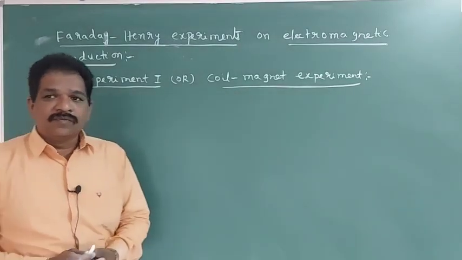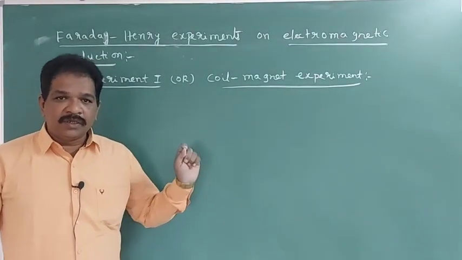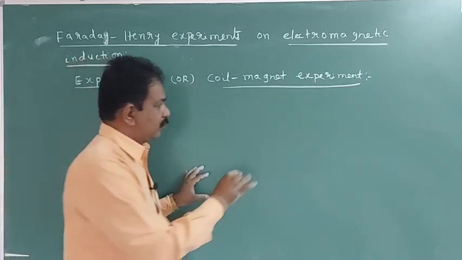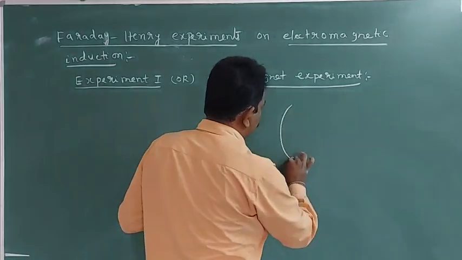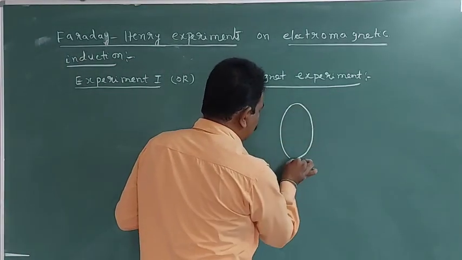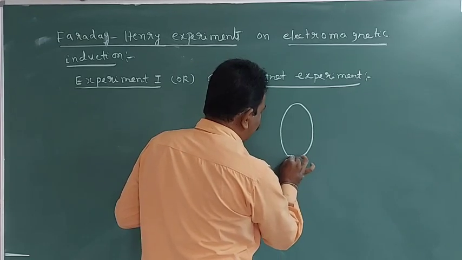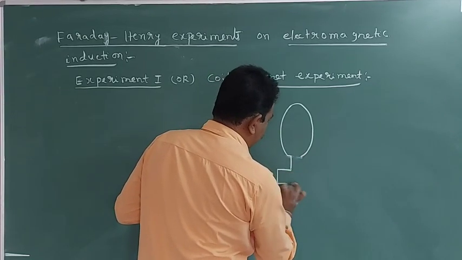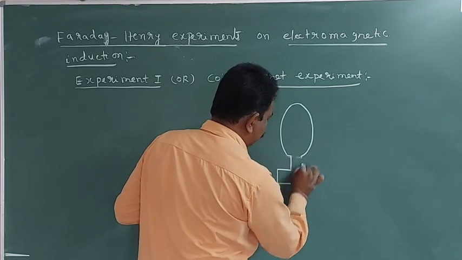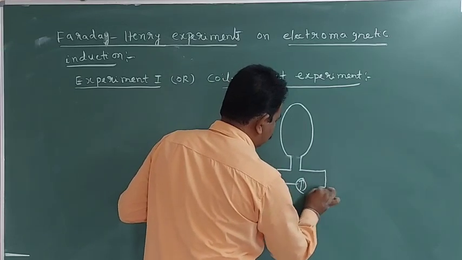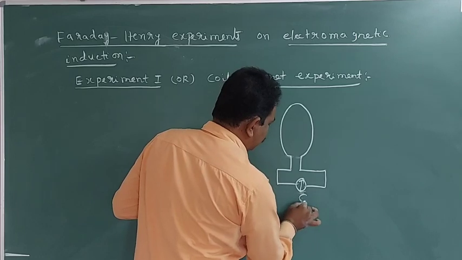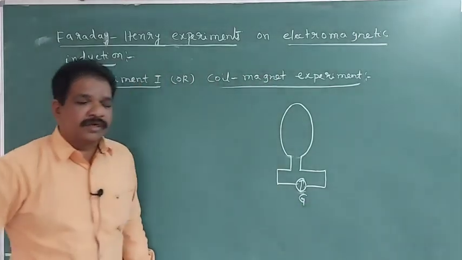In this, what they did is they took a coil. Coil means what? A wire bundle will be called a coil. They connected a galvanometer to that coil.